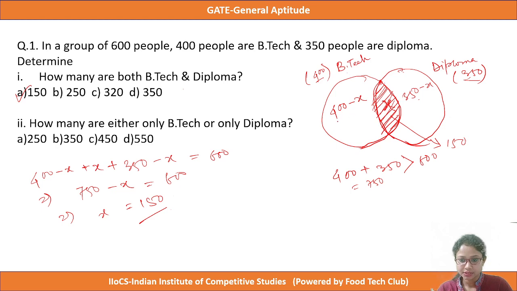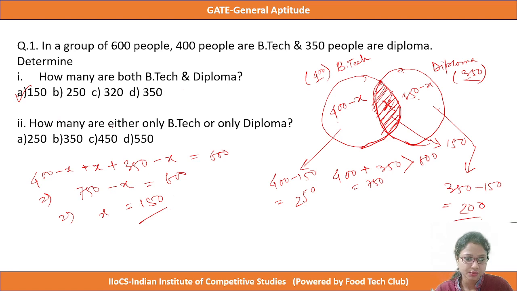So the only BTech students will be 400 minus X, equals 400 minus 150, that means 250. And the only diploma students will be 350 minus 150 equals 200. Okay, so the second question is, how many are either only BTech or only diploma?